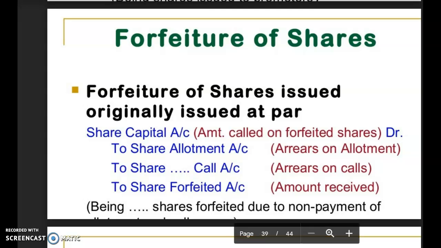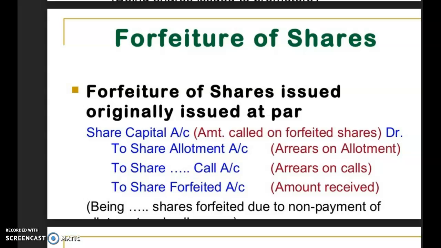To share forfeited account. Share forfeited account will record the total amount which is received against these shares. Once again, see here, share capital account will be debited with the called up capital. To share allotment account, if allotment money is not received. To share first call, final call, second call, one by one, all amount not received. To share forfeiture account, the total amount which is received against these shares.